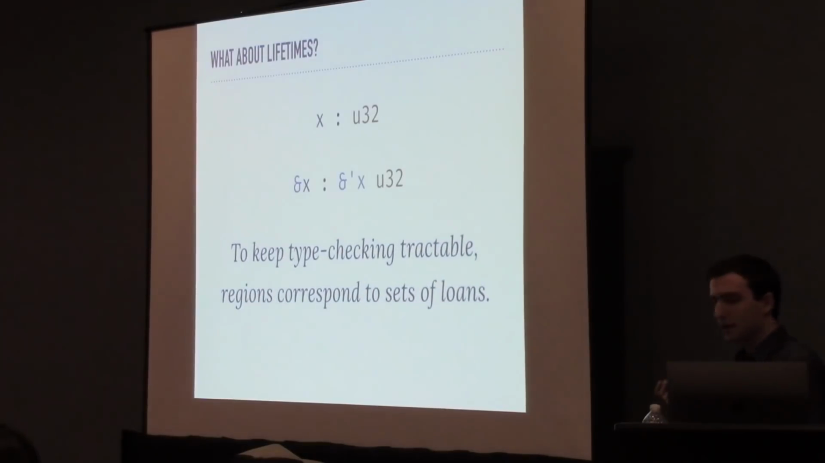And in order to keep type checking tractable, we actually understand each of these regions as corresponding to a set of loans in the program that must all be valid in order for the use of the reference at this type to be valid. Thus, if any of the corresponding loans for 'x were invalid, we would not be able to use this value. If this is unclear right now, please don't fret. In just a minute, we'll take a closer look at the typing judgment, and that might help add some clarity.